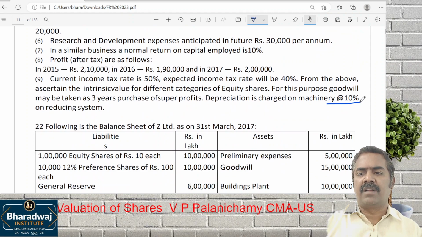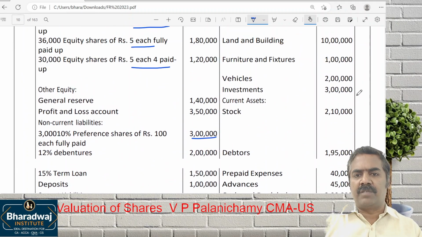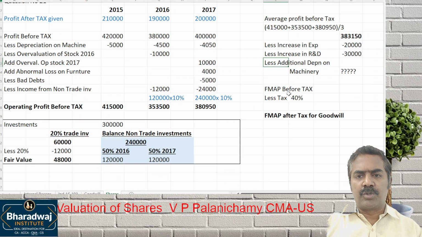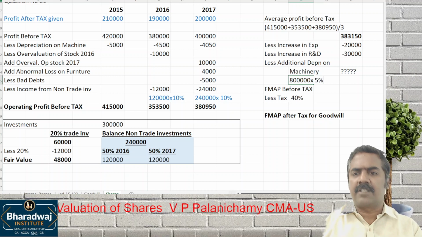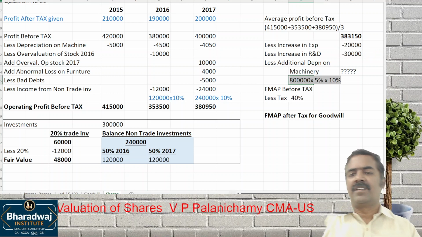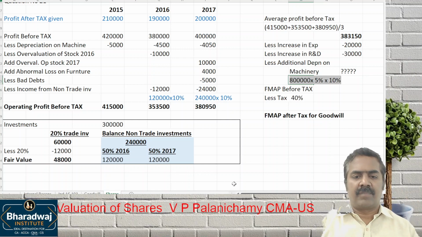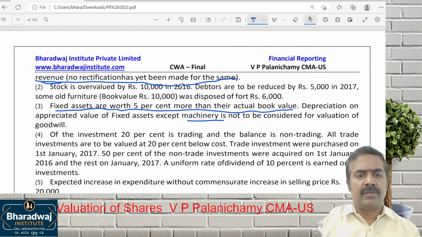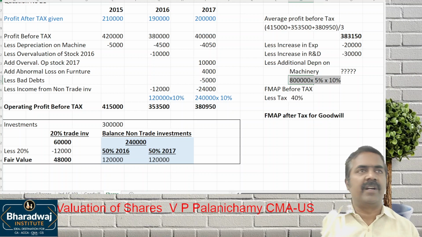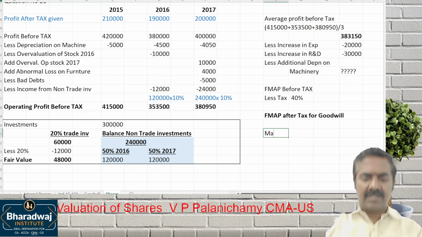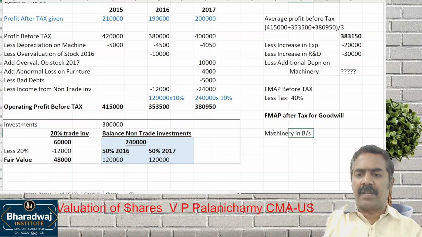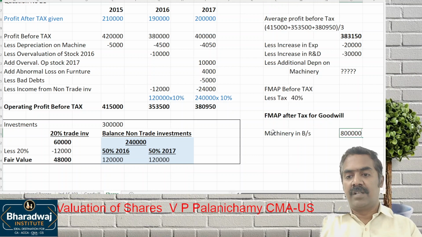What is the depreciation rate given? 10%. Look at the asset side. What is the machine value given? 8 lakhs. So additional depreciation on machinery, 8 lakhs. It goes up by how much percentage? 5% into 10%. Will you put? What is the value of machine given in the balance sheet? 8 lakhs. How much does it appreciate? Look at the adjustment. 5% more than the book value. On that, what is additional depreciation? 10% you will provide. No. Pay attention. What is the machinery in the balance sheet? 8 lakhs.